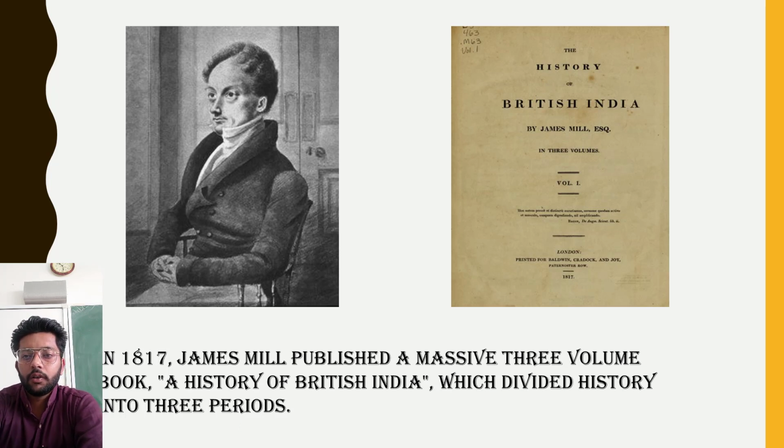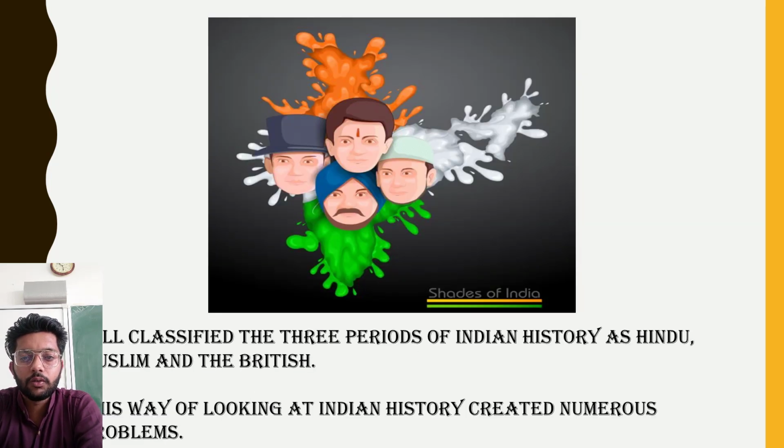Those three periods were according to the Hindu, Muslim and British. He divided Indian history according to religions, according to the rulers: the Hindu rulers, the Muslim rulers, the British rulers. James Mill divided Indian history into three periods, that is the Hindu kings period, the Muslim kings period, and the British rulers period.